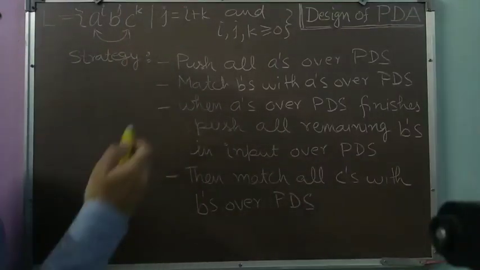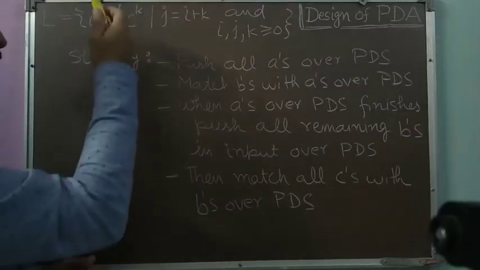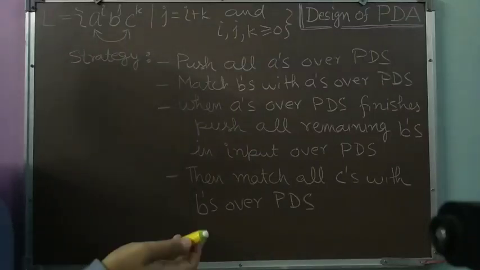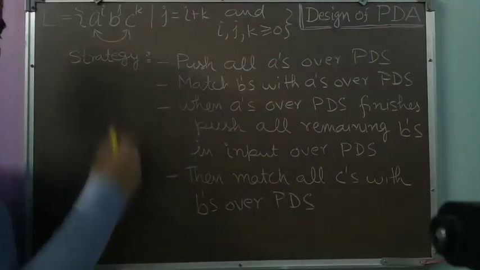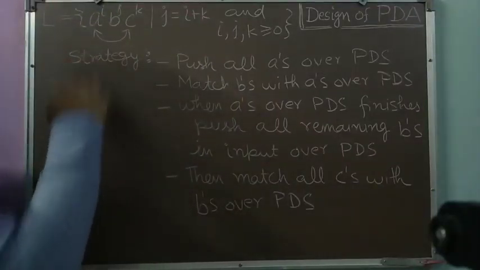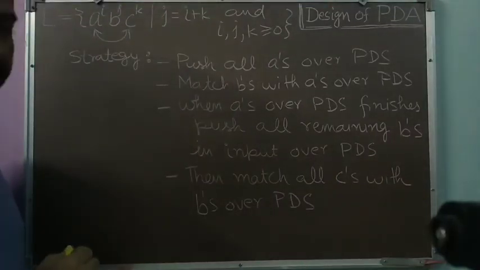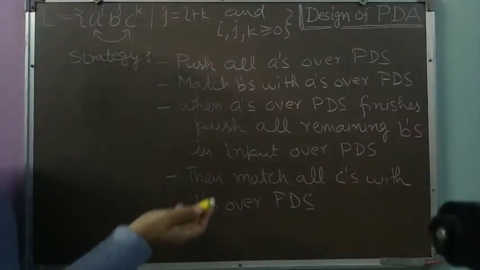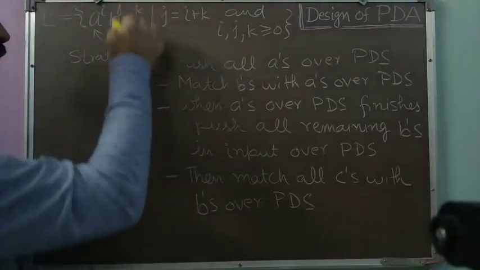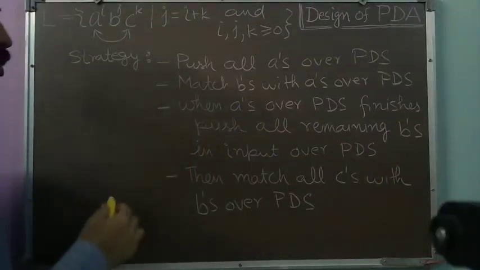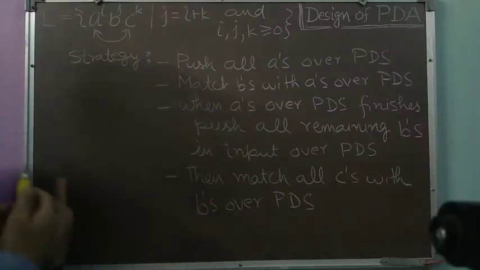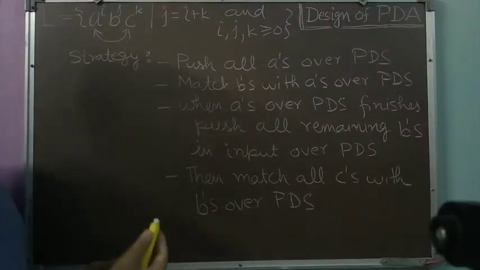So whenever we finish the matching of b's with the a's, the remaining b's we will push over the push down store. We will start the pushing operation, and one by one we will be pushing all our b's over the push down store. So now over the PDS we will be having b's. Then we will start getting c's in the input. Each c will be matched with the corresponding b in the push down store. And if we are able to match fully all the c's with all the b's over the push down store, meaning thereby here our input finishes and in the PDS all the b's will be popped. So again we will remain with the Z0 only in the PDS.